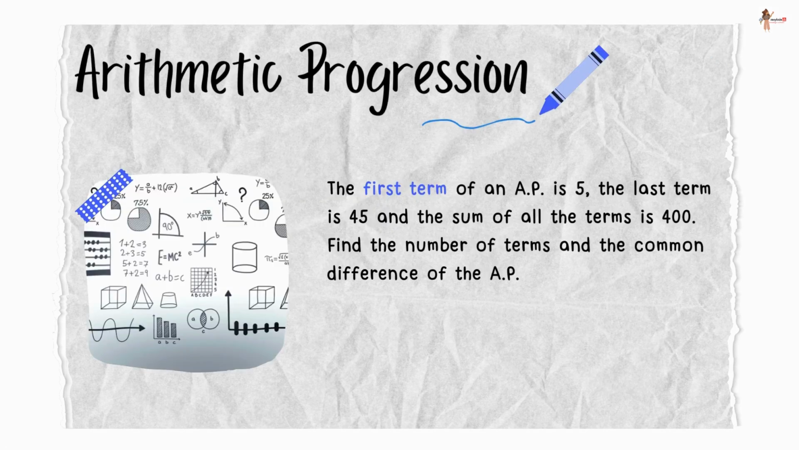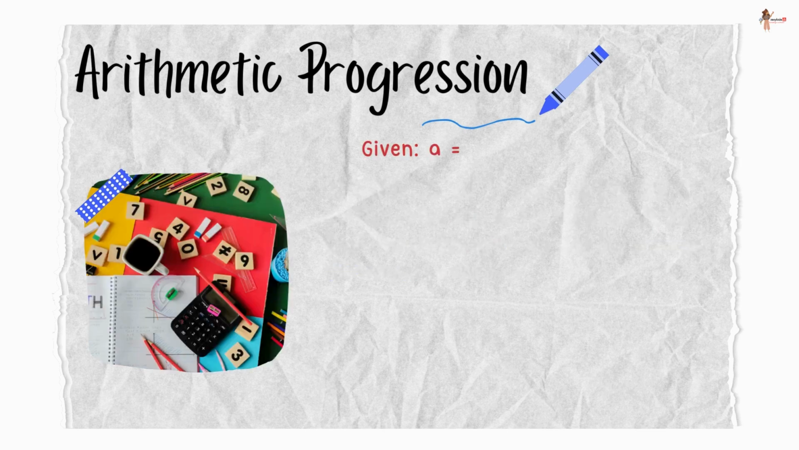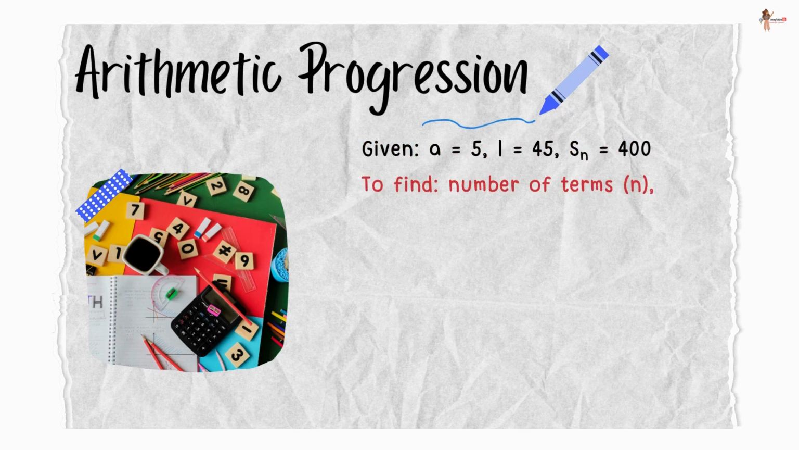The first term of an AP is 5. The last term is 45, and the sum of all the terms is 400. Find the number of terms and the common difference of the AP. So we are given that the first term, that is a, is 5, the last term, that is l, is 45, and sum of n terms, that is Sn, is equal to 400. Now we have to find the number of terms, which is n, and the common difference d.